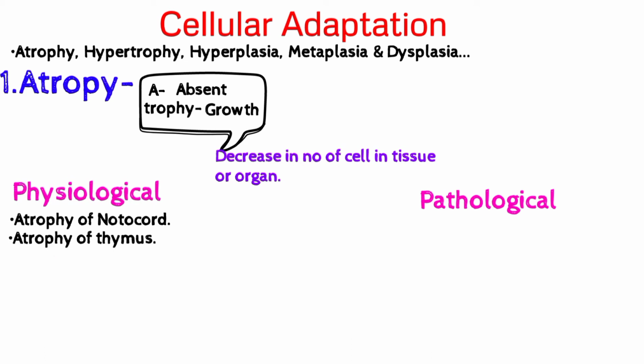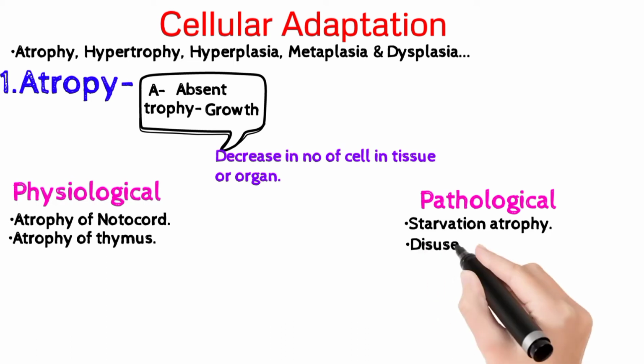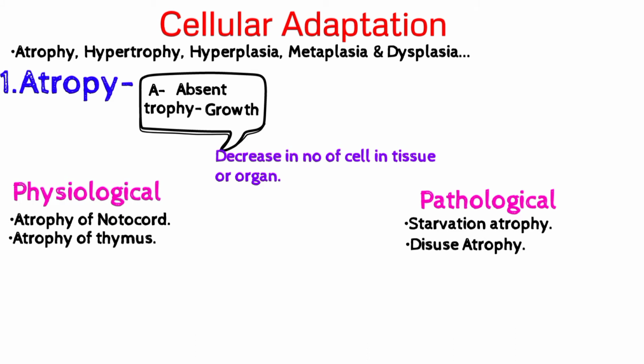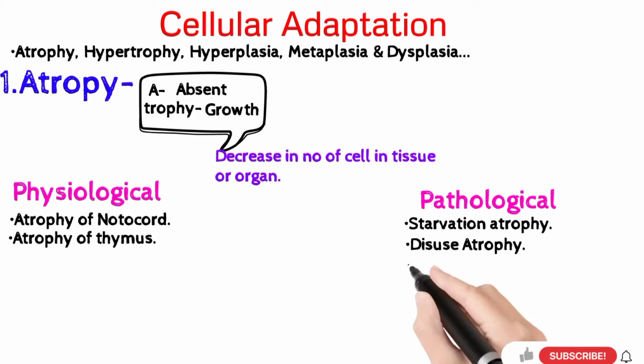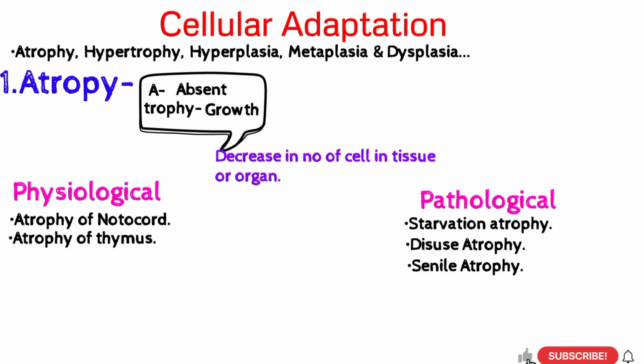For pathological atrophy, in starvation atrophy, cells begin to break down protein, so they decrease in number. Disuse atrophy, the best example being hemiplegia, is a decrease in the size of muscle due to paralysis. Third one is senile atrophy. It occurs in old age due to thickening of the media and intima of arteries due to aging.